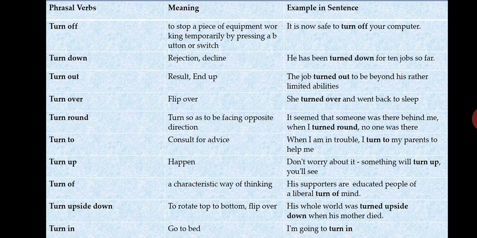Example is, he has been turned down for 10 jobs so far. So he went for interviews at 10 companies, but he has been turned down. They were not interested, they were not impressed by his performance. That is why they rejected his application.